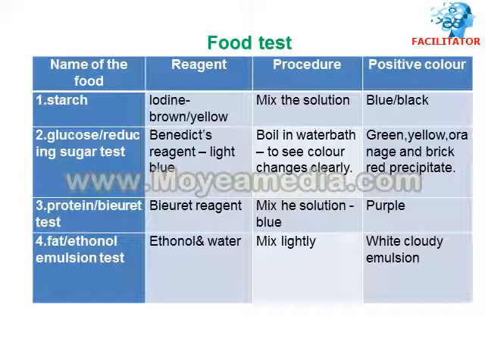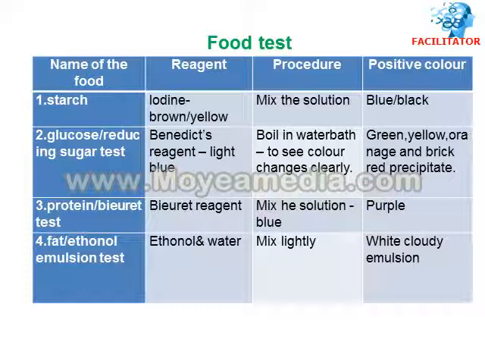Then the fat test, also called the ethanol emulsion test. You add the reagent ethanol, and after that you add water. First you have to add ethanol, then add water.